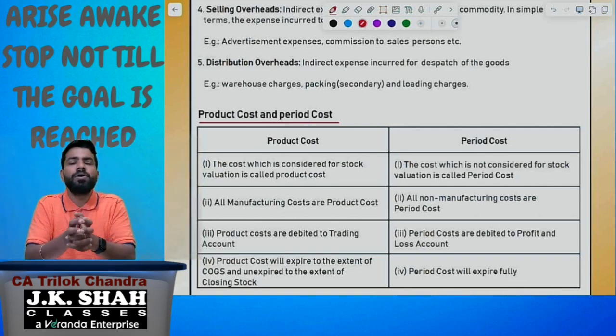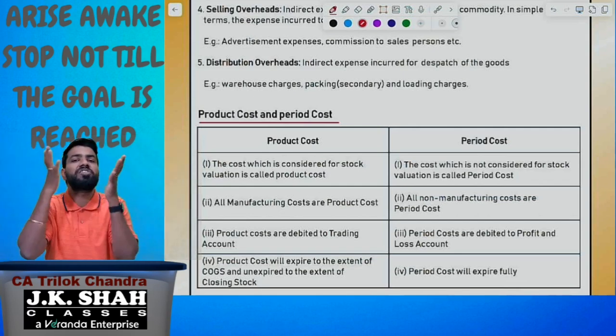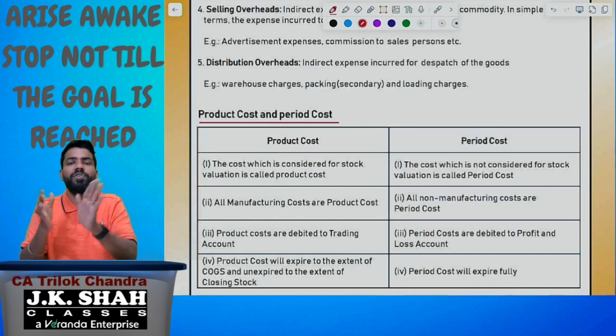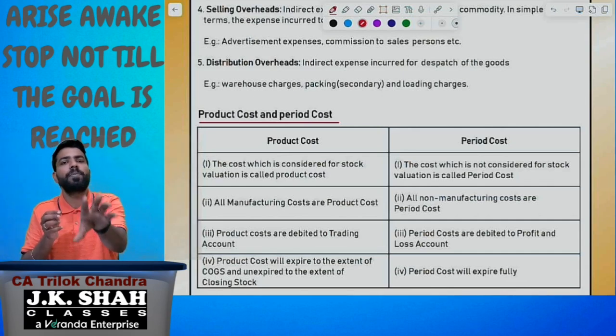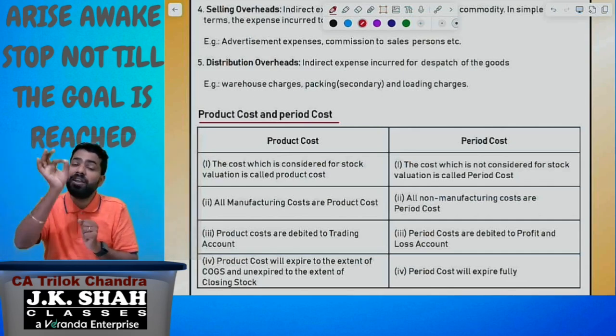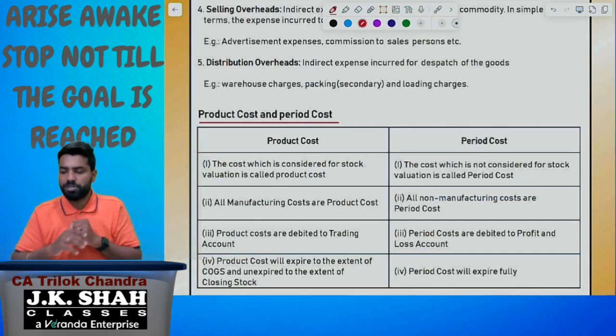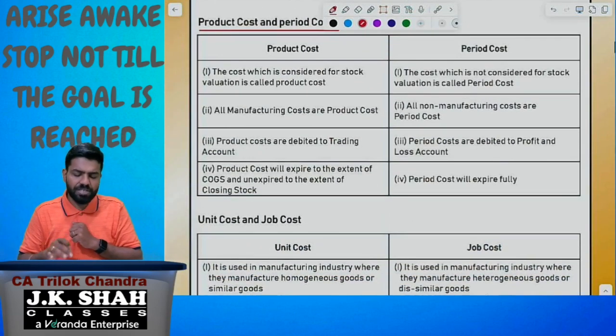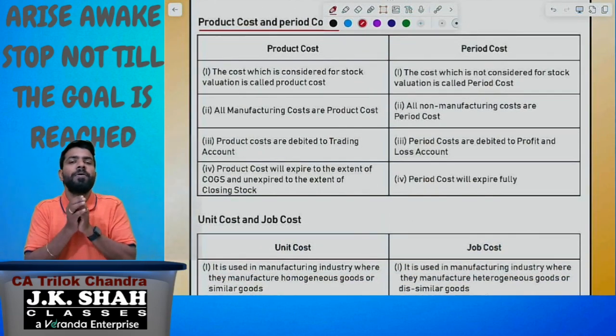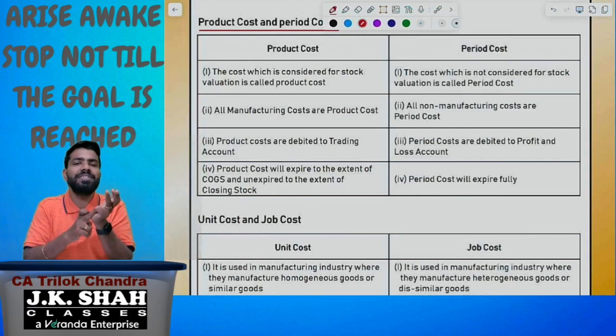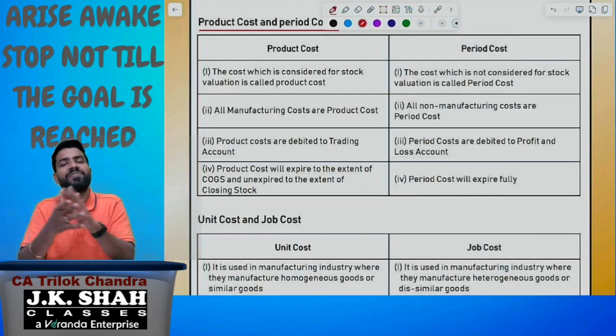Simply I can tell you, all manufacturing costs are product cost. Why? Because stock will be valued at manufacturing cost. You already studied in the foundation. Stock will be valued at manufacturing cost. So all manufacturing costs are product cost. All non-manufacturing costs are period cost. What are the non-manufacturing costs? Please understand. What is the non-manufacturing means? Administration, selling and distribution is the non-manufacturing.